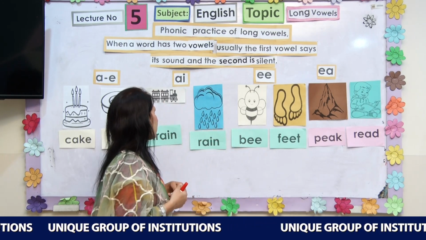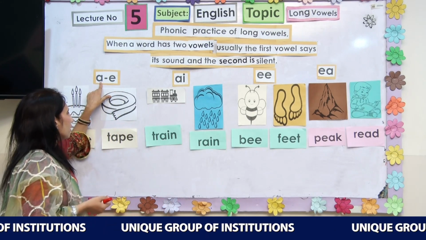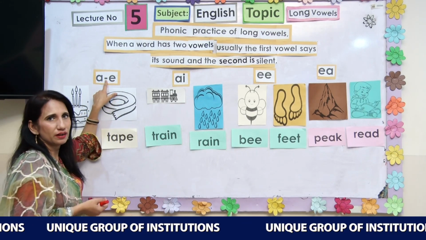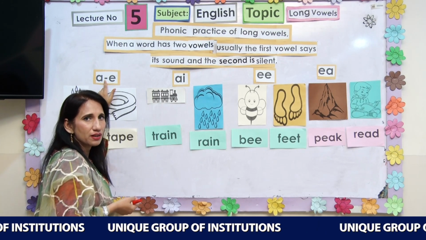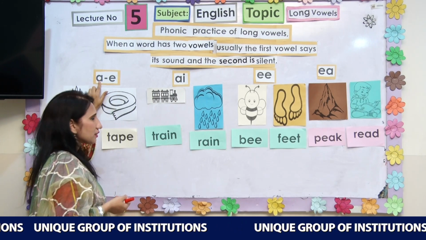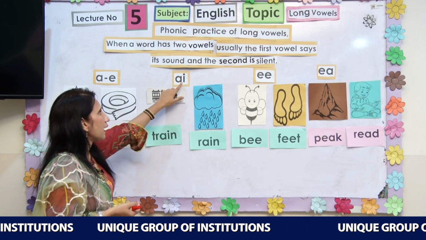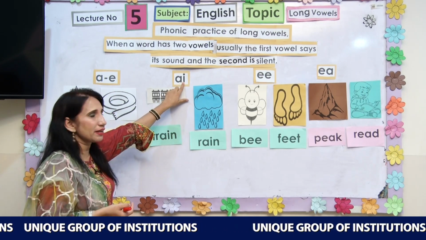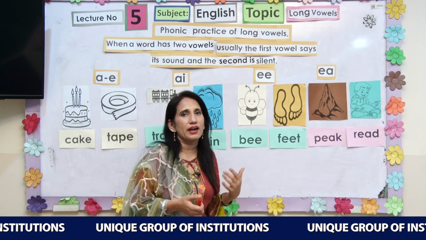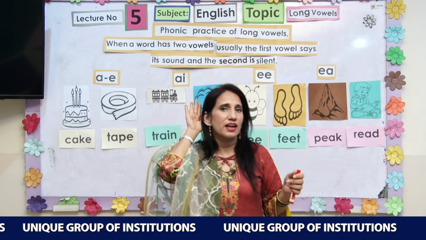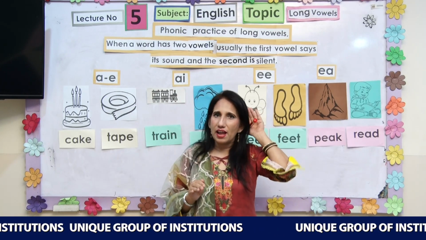हम सबसे पहले पढ़ेंगे A की साउंड्स. ये देखें, A और E दरमियान में क्या आ रहा है, डैश आ रहा है. It means we will just say the sound of A. A, A, A, and A and I becomes A. It means A, and the action of A is this, A, A, A, A.